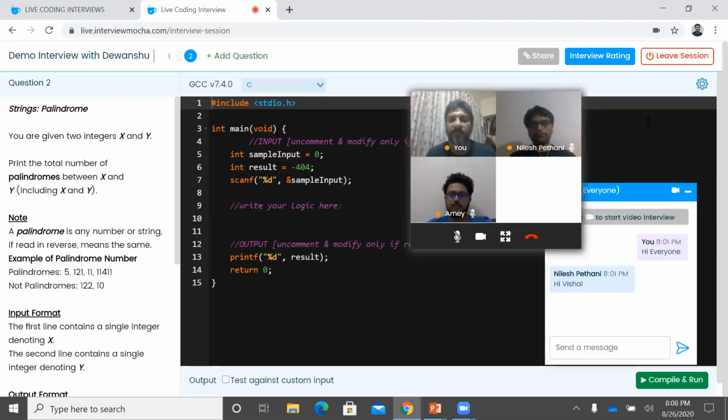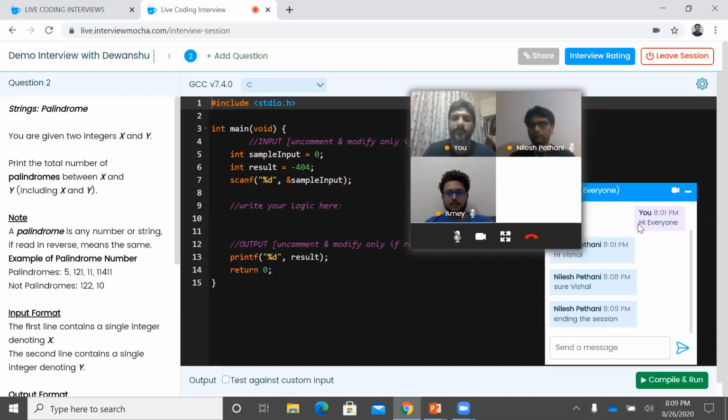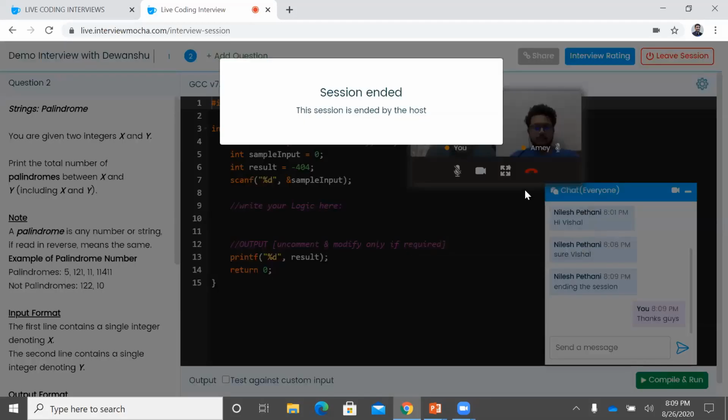And Nilesh, can you end the session once that is done? Okay, so the host has ended the session.